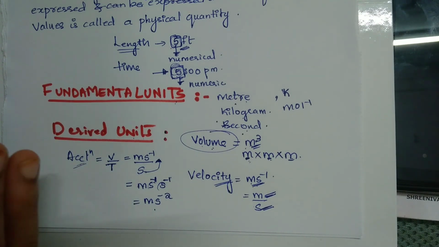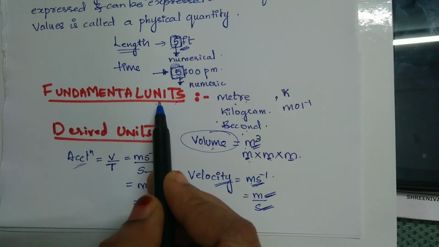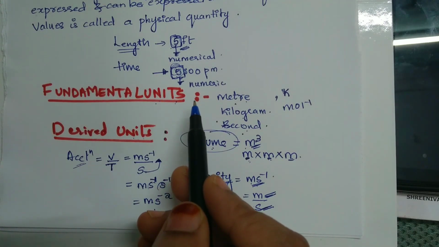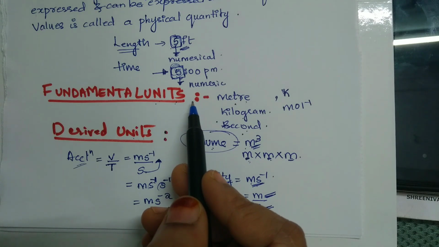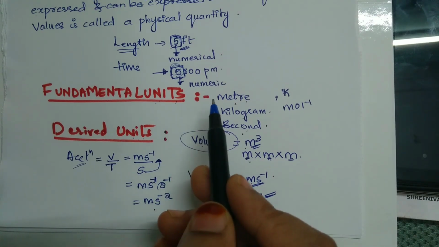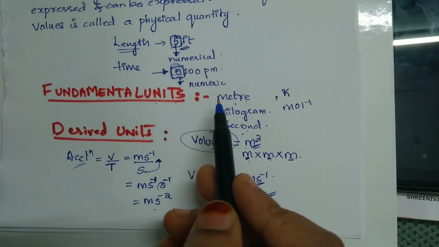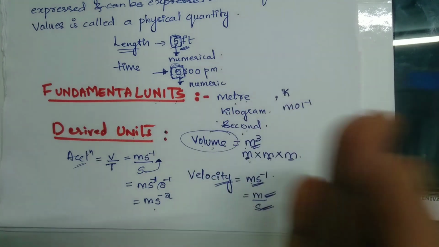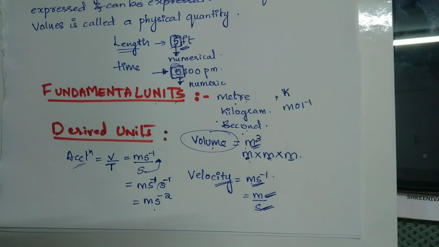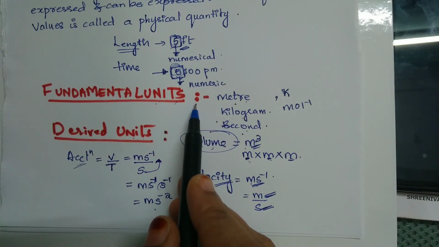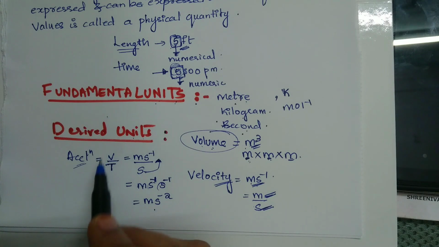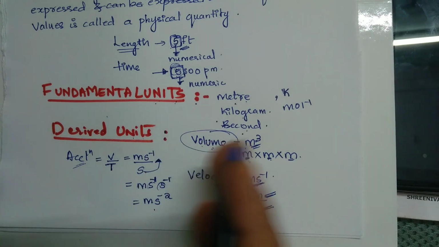Hope you have understood what fundamental units and derived units are. Fundamental units are the ones which are independent of any other physical quantities. For example, you have meter, kilogram, second, then temperature, that is Kelvin, and candela. There are many fundamental units which are independent of any other physical quantities, whereas derived units are the ones which depend on the fundamental quantities. With the help of fundamental units, we derive the units for any other physical quantities.